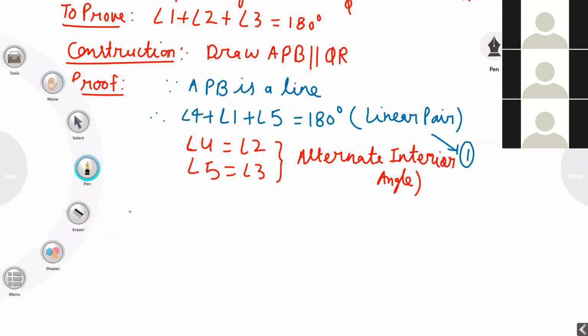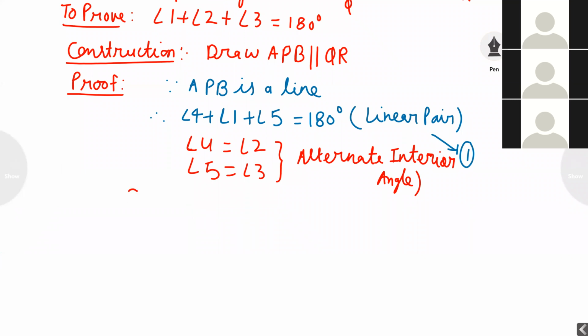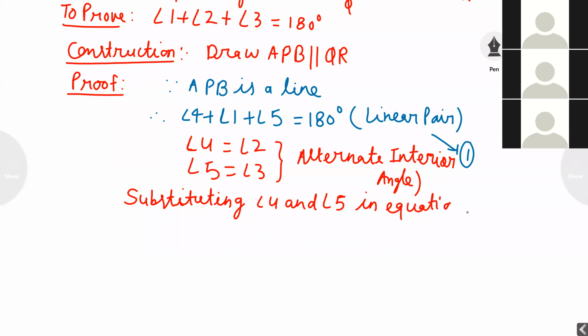Because angle 4 is equal to angle 2, in place of angle 4 I will write angle 2.